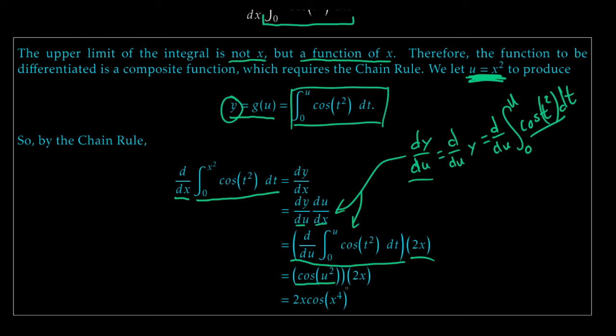So I have 2x, I'm going to write that in front just to make our lives easy, and then cosine of u squared turns into cosine of x squared squared. So x squared, if I square that, I have x squared times x squared, that's x to the fourth. So I get 2x times cosine of x to the fourth. And that is my final answer.